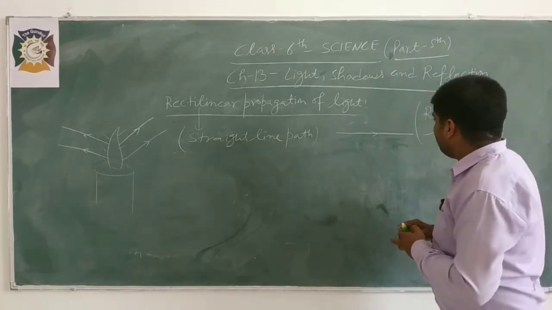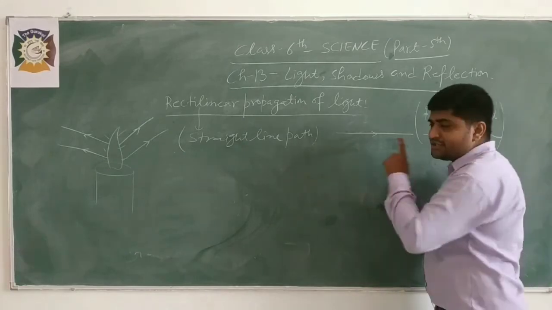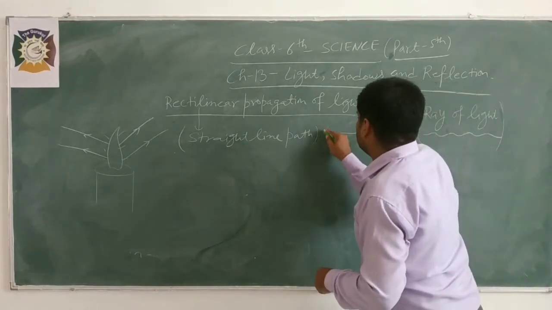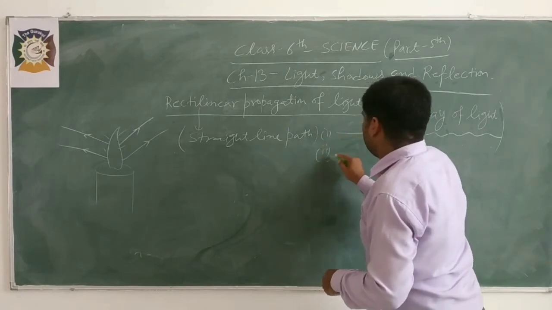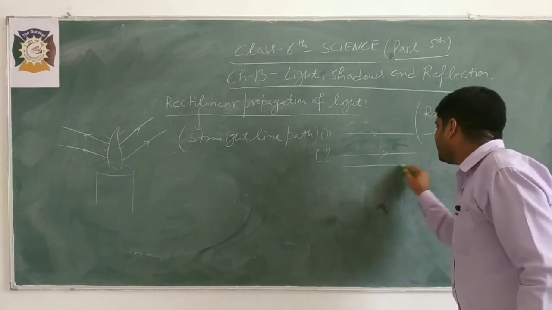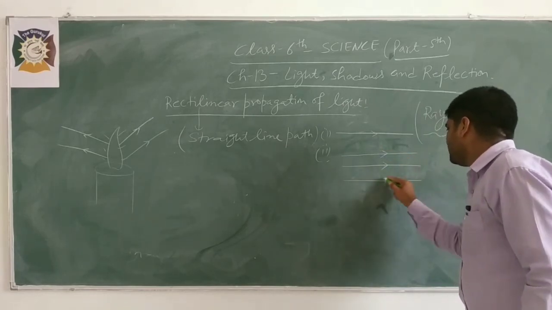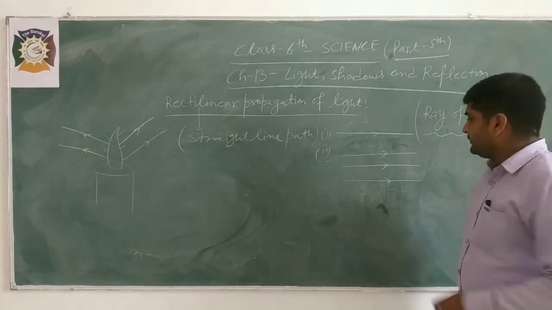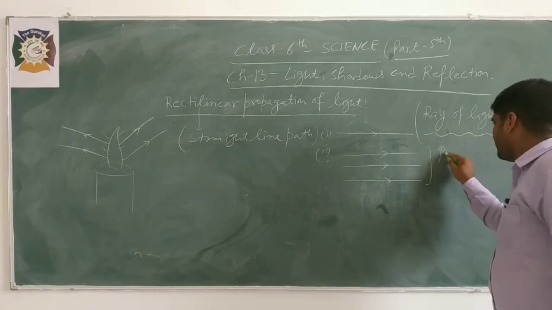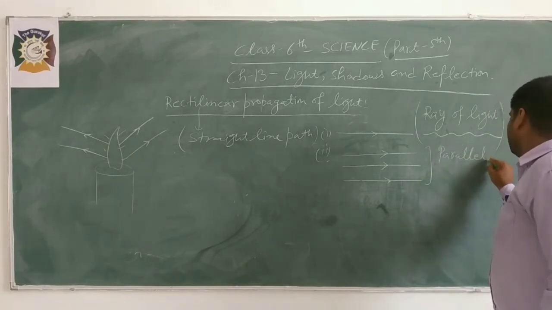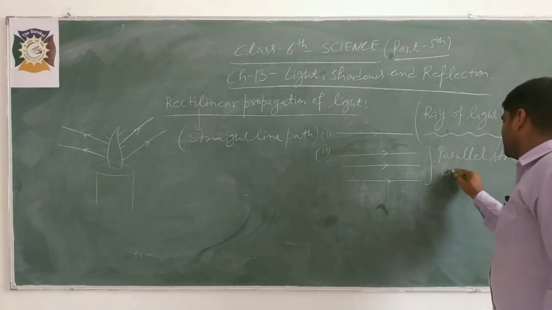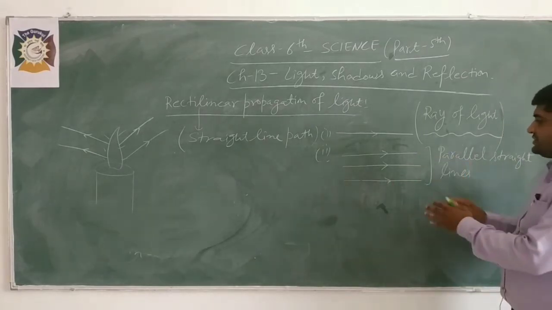Similarly, this is only one straight line, from the first point to the second point. If there are more than two straight lines, these are parallel straight lines.